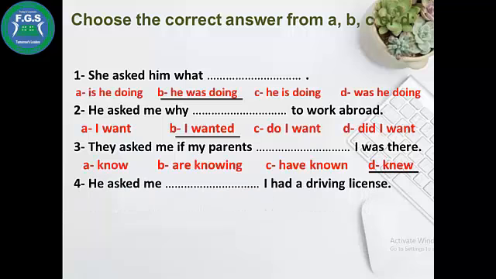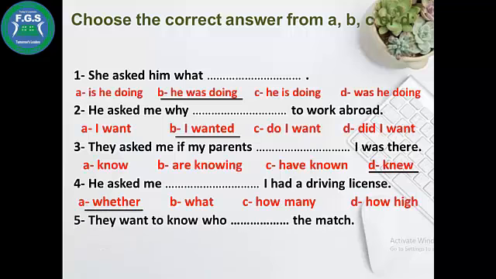He asked me space I had a driving license. Whether, what, how many, how high. We join with whether. They want to know who space the match. Did one, do when, does when. Who, of course, one, because we remove did or do or does, and we put the verb in the past. They want to know who won the match.